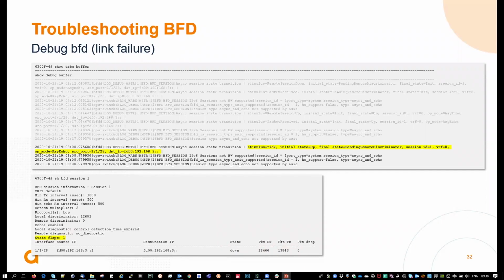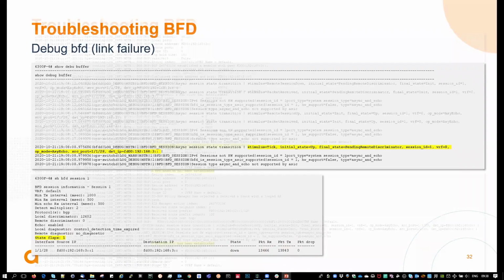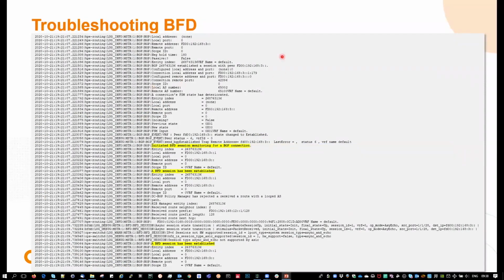Next would be troubleshooting BFD. So in the slide deck, you will see there are some hidden slides where you've got more about BFD debugs and events. But here this is related to BGP. So I hand over to you, Kishore, about the BGP aspect of that.